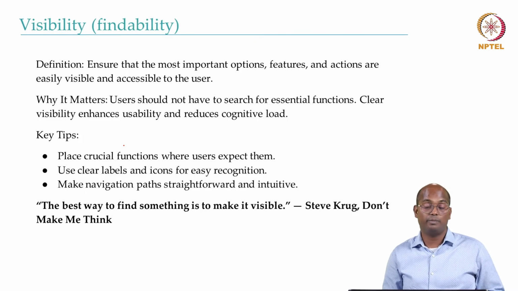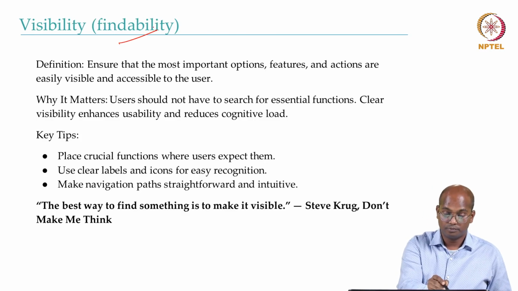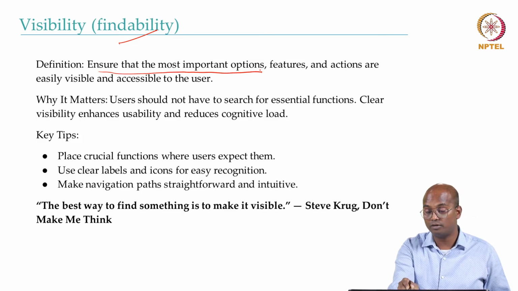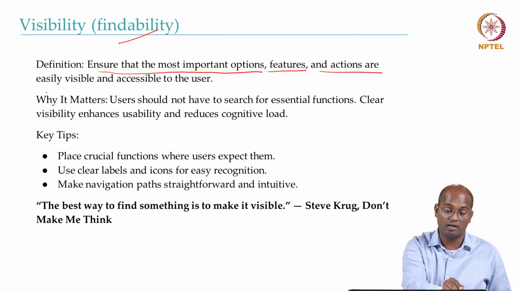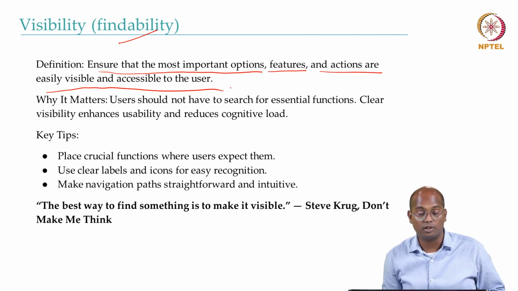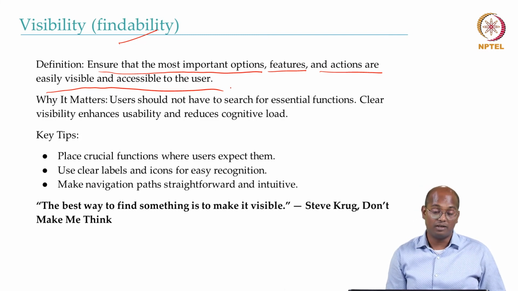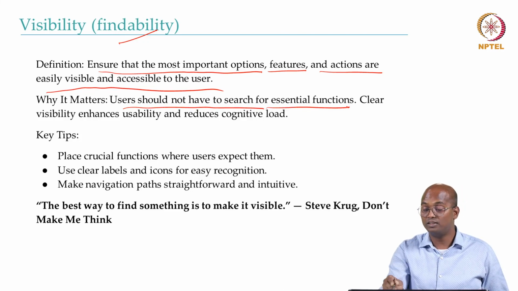So first, visibility or findability. Visibility means ensuring that the most important options, features, and actions are easily visible and accessible to the users. Why does it matter? Users should not have to search for essential functions.